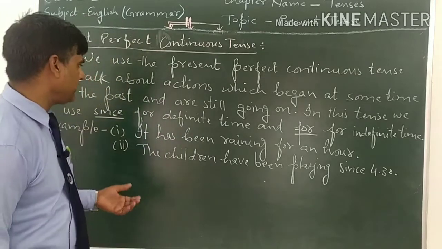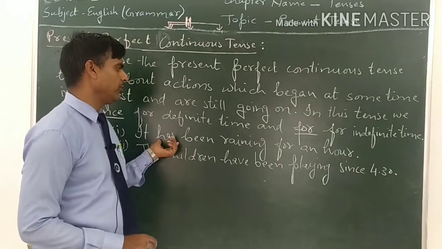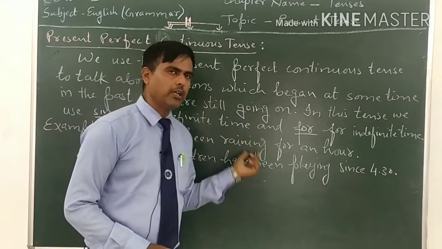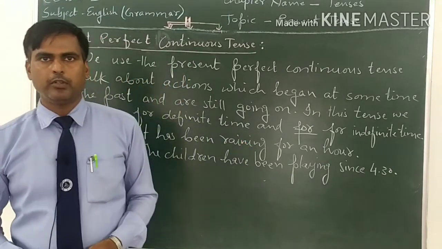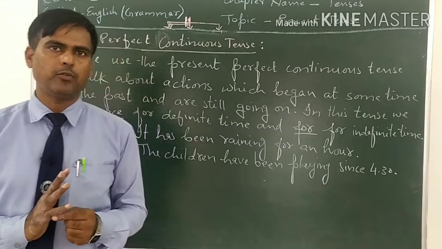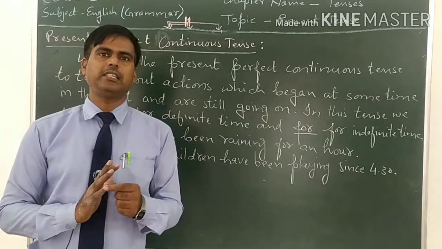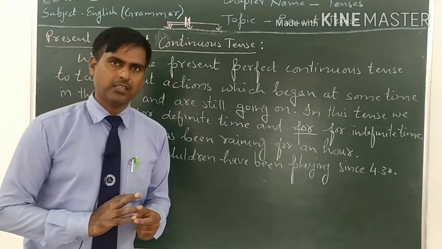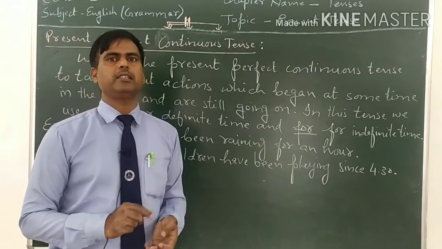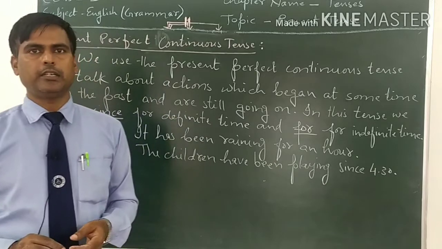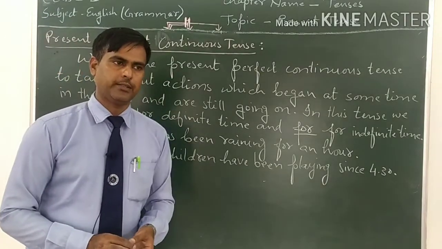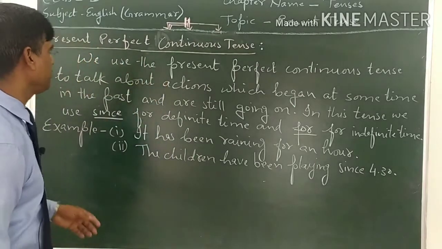In present perfect continuous tense, we use has or have, then been, and the ing form of the main verb. If we use this structure, it means it is in present perfect continuous tense. We also use since or for in this tense. Now come to the usage.